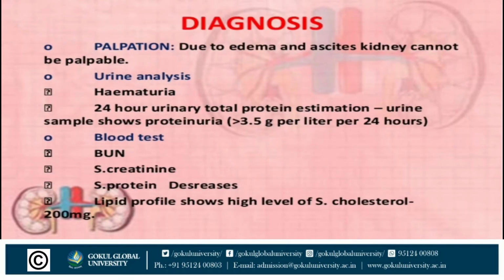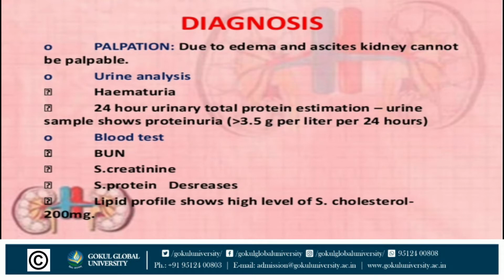Next is diagnostic evaluation. First one is palpation. Due to edema and ascites, kidney cannot be palpable. When we do palpation, because of edema and ascites present, we can't palpate kidneys. Second one is urine analysis.